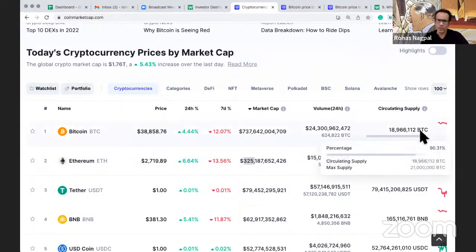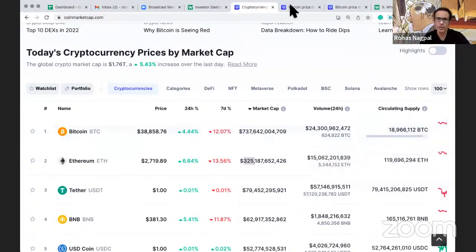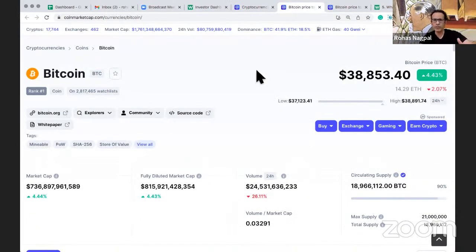Now we know for Bitcoin, that number is limited. The maximum supply is limited. So we'll come to that very shortly. Now let's take a deep dive into Bitcoin metrics. So again, when we look at it right on top, we can see the price. Here it shows us how much up or down is happening in the last 24 hours. Then we can do a drop down to see whether we want to view the last 24 hours, 1 month or 1 year, and what has been the high and low movement. So right now I put it as 1 year.